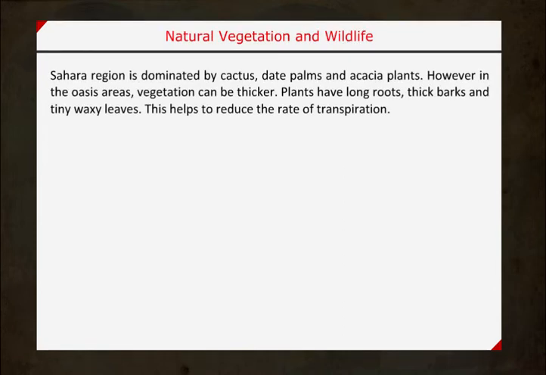Natural vegetation and wildlife. Sahara region is dominated by cactus, date palms and acacia plants. However, in the oasis areas, vegetation can be thicker. Plants have long roots, thick barks and tiny waxy leaves. This helps to reduce the rate of transpiration.